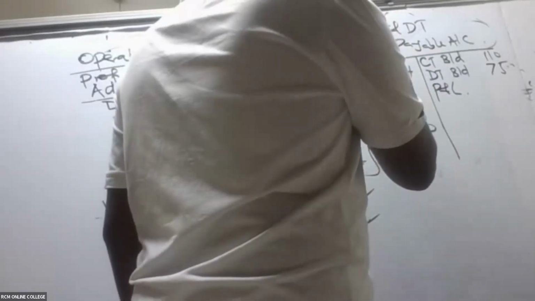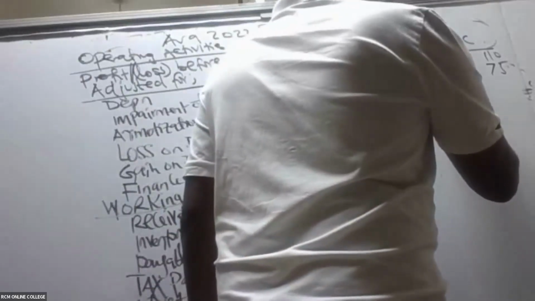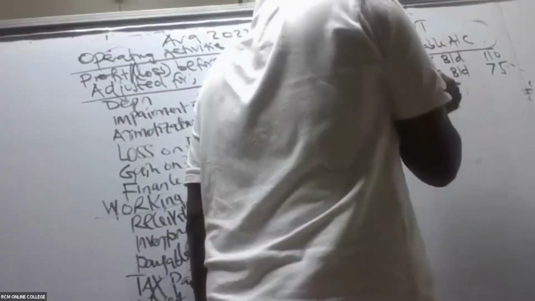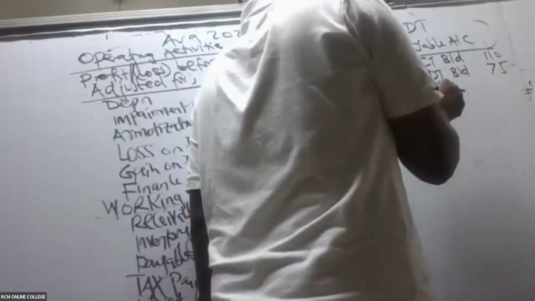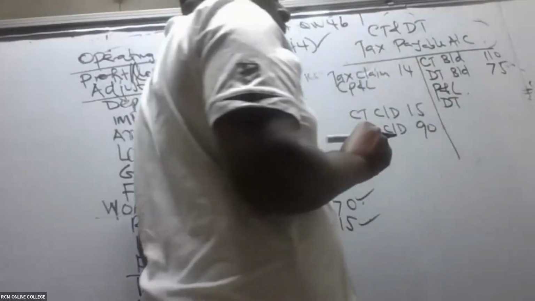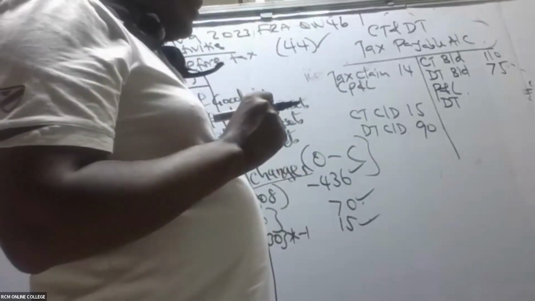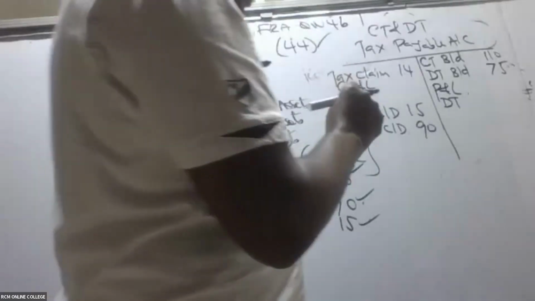So this is from the P and L. And then, ladies and gentlemen, we can see on the same year there is a deferred tax expenditure, which is increasing this tax obligation. So we have a deferred tax of how much here? Of 15.